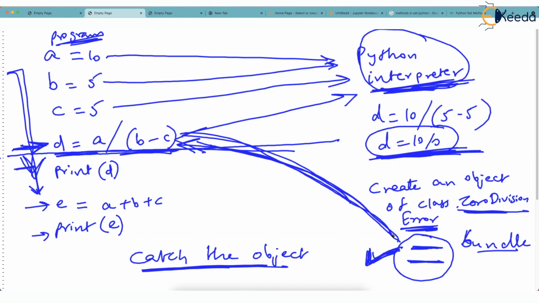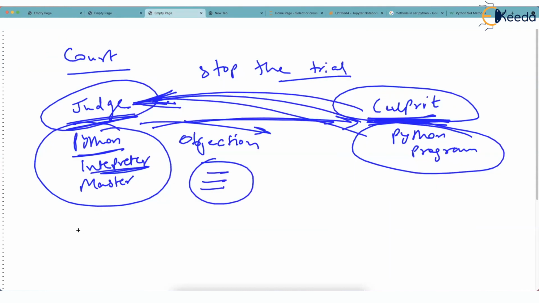In programming languages like Java, you got this chapter exception. Many of you might have even learned it. Only thing is, here we are learning exception handling in Python. There it will be exception handling in Java. But the definition which I am giving, the explanation which I am making is word by word same, applicable for Java also, or any object-oriented programming language, anywhere you go. Tomorrow, if some new OOP language comes, in that also I bet that the definition of exception will be same. What is exception? Exception is defined as an object.